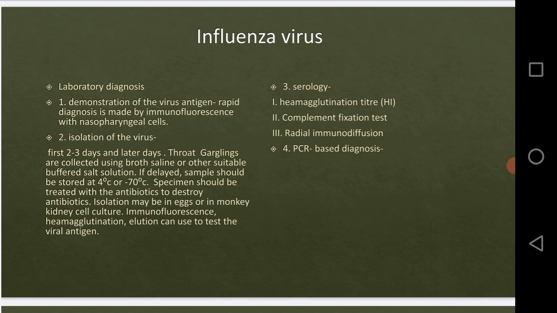Then we will see the isolation of the virus. If we find the presence of the virus in the first step, then we will proceed with isolating that virus. Then third, we will test that virus with serological tests, right?